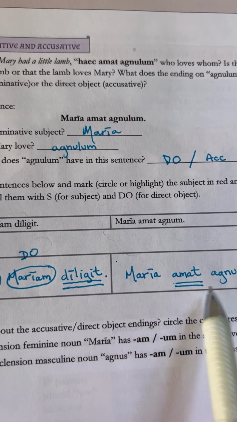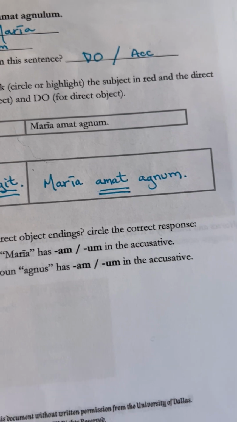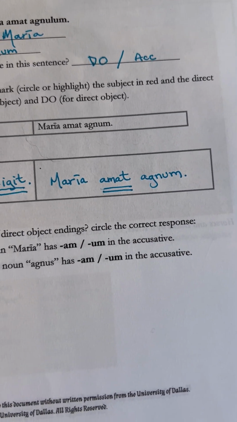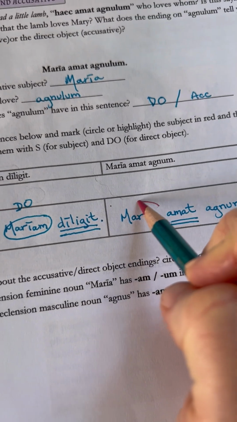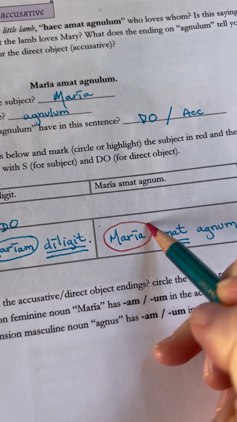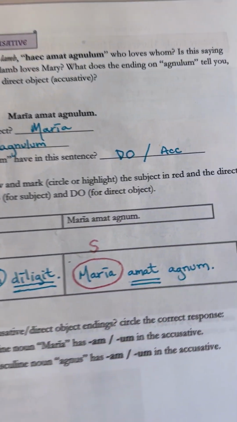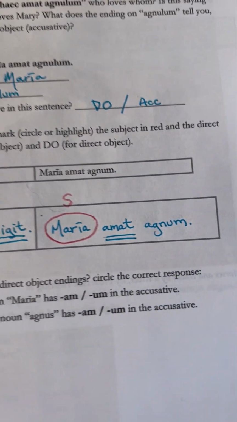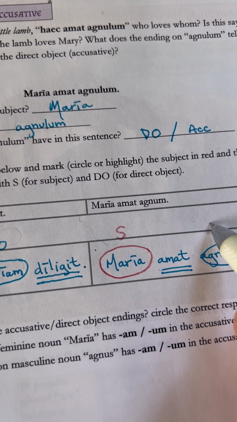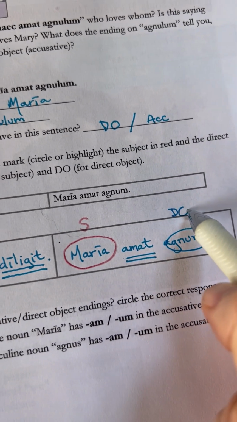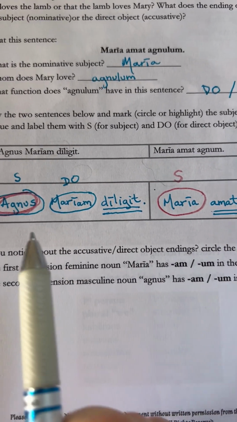Maria amat anum. This time we'll get it right. Which one is the subject? Who is loving? In this case, Maria, subject. And who is being loved? Anum. That's the direct object. D-O.